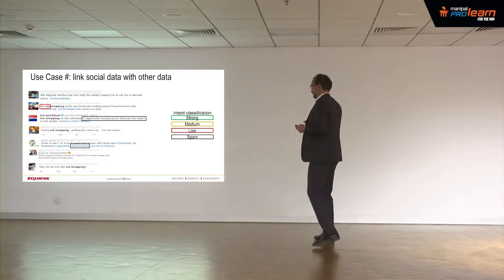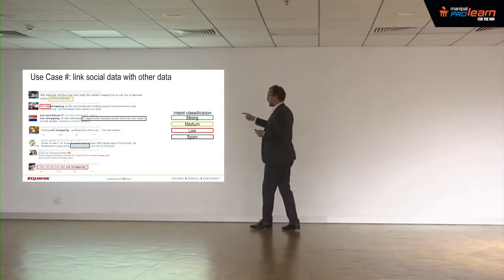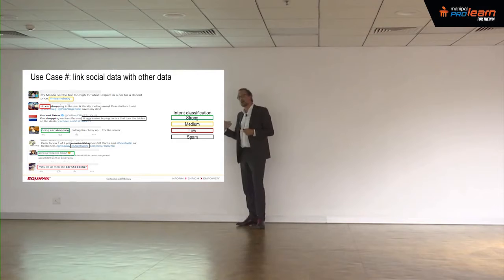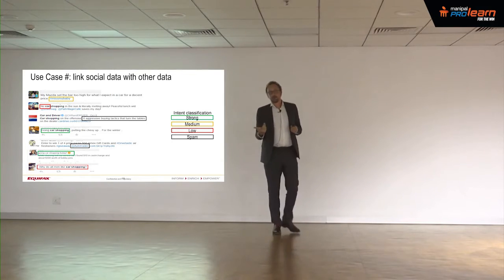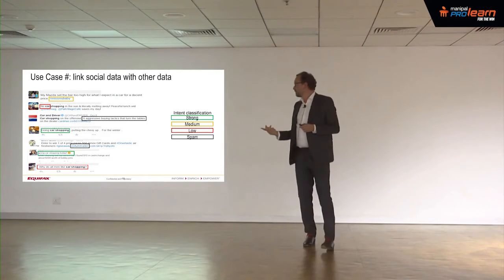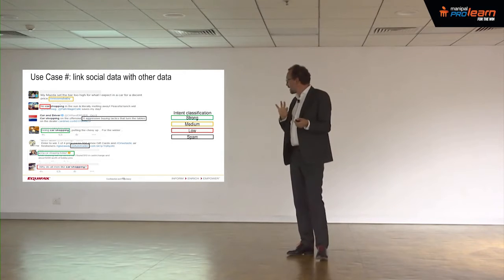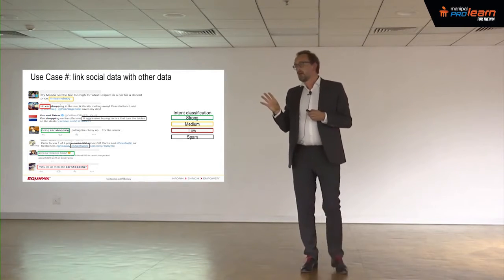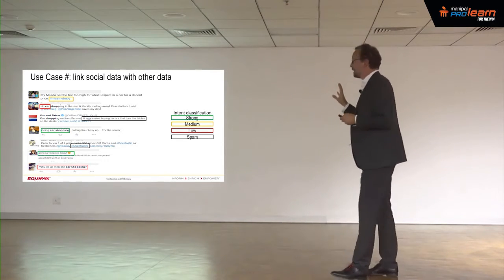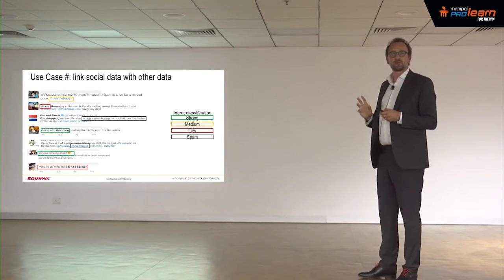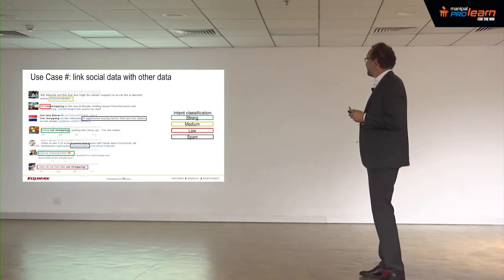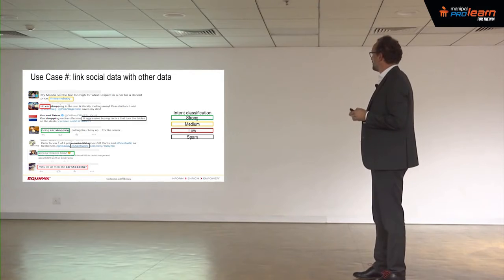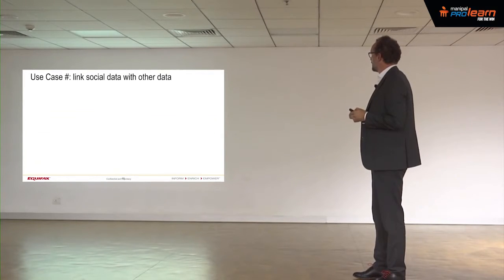So I'm pretty sure that the probability that this guy will buy a car in the next few months is very high. So we tried to classify that, and it was the easy part of the process. It's very simple to classify using algorithms based on unstructured data.